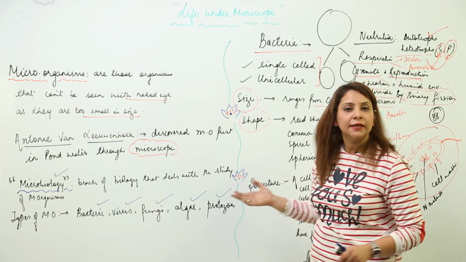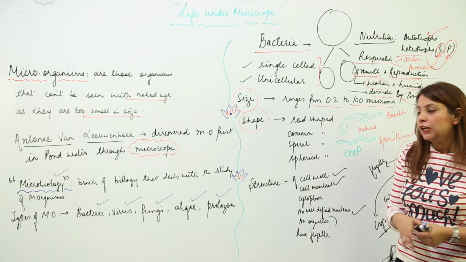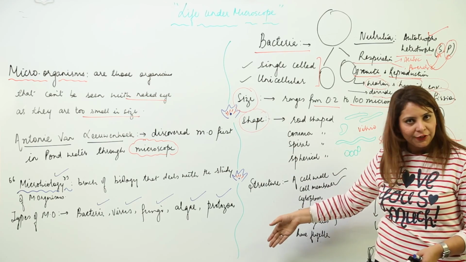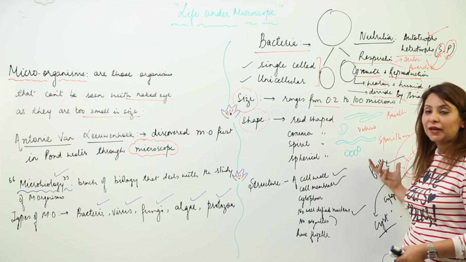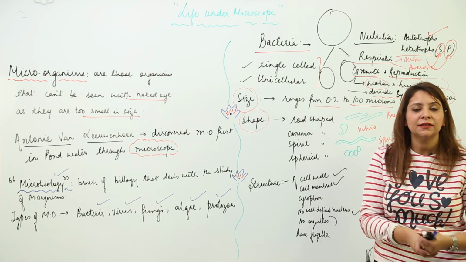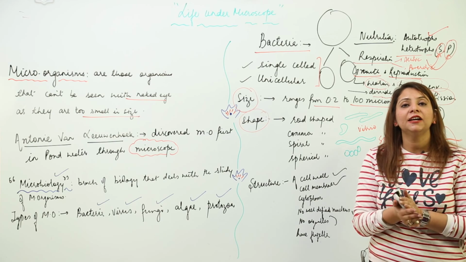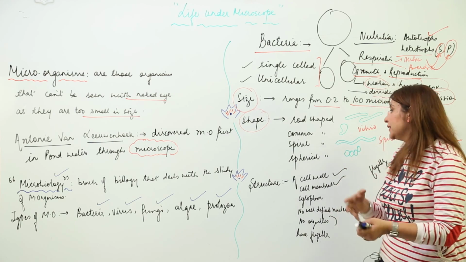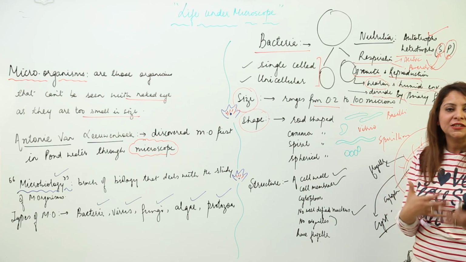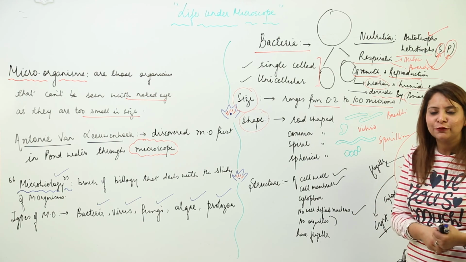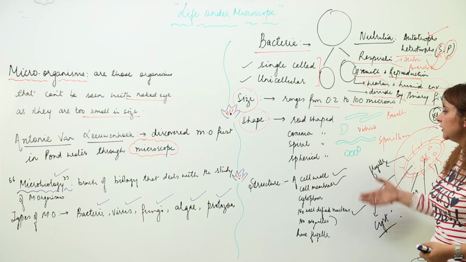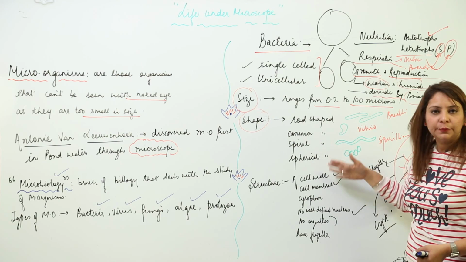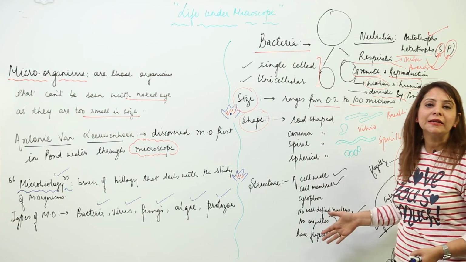So this is the detailed study of bacteria up to your level, right? Now we'll be starting with another microorganism. So just do these basic definitions and do this bacteria, and please practice the diagrams. I keep on telling you to practice diagrams, because diagrams are the key to success in biology. So please practice the diagrams. I am not so skilled in making diagrams, but you make them yourself, right? So just practice them, and please do the examples also of the shapes of the bacteria, as I told you, right? So this is what bacteria is about.